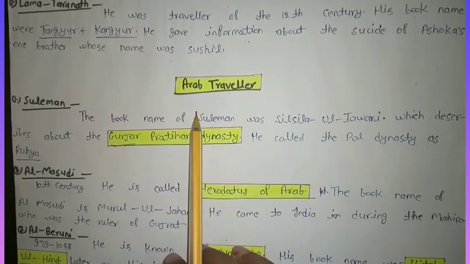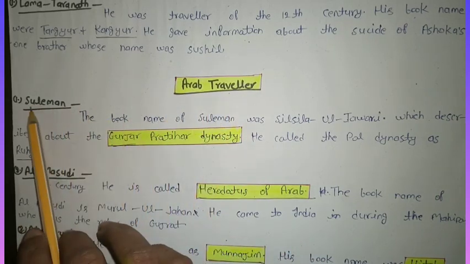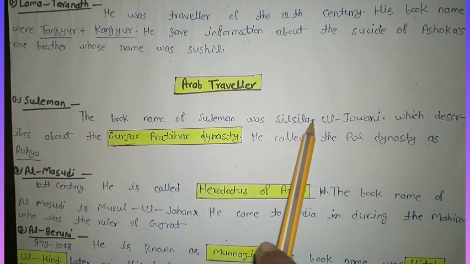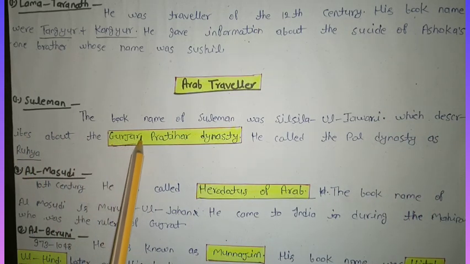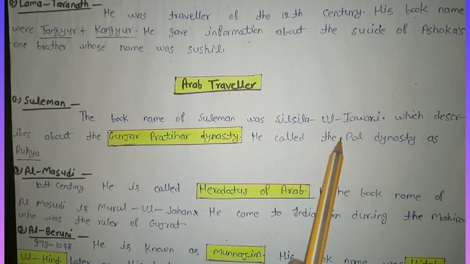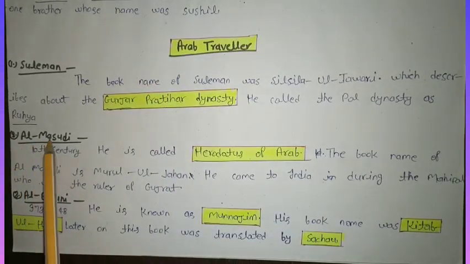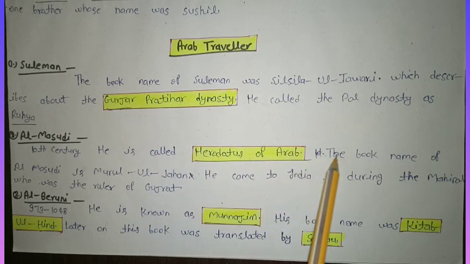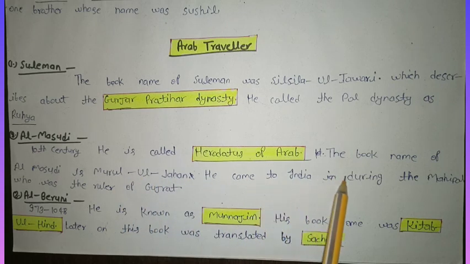And the next type of traveler is Arab travelers. First, under Arab travelers, we find Suleiman. The book name of Suleiman was Silsilat-ul-Tawarikh, which describes the Gurjara Pratihara dynasty. He called the Pala dynasty Rohma. Next traveler is Al-Masudi. He belonged to the 10th century. He is called the Herodotus of the Arabs. The book name of Al-Masudi is Muruj-ul-Zahab. He came to India during the time of Mahipal, who was the ruler of Gujarat.